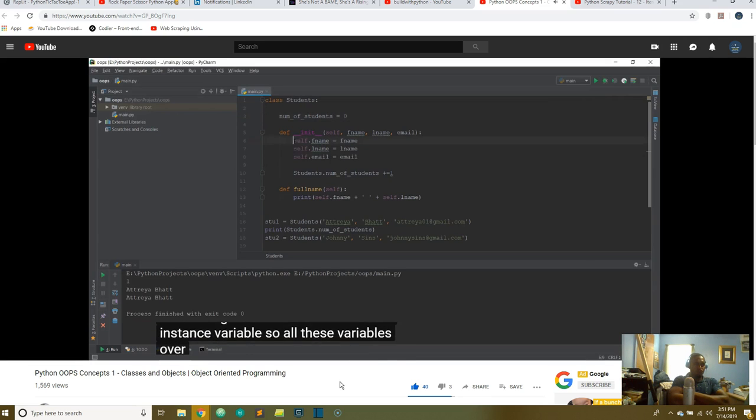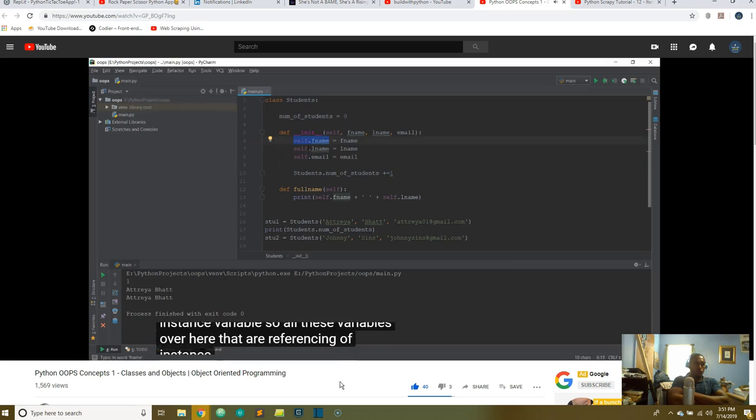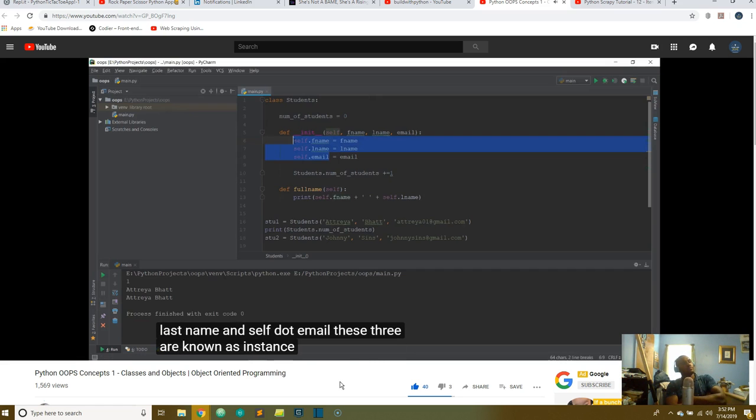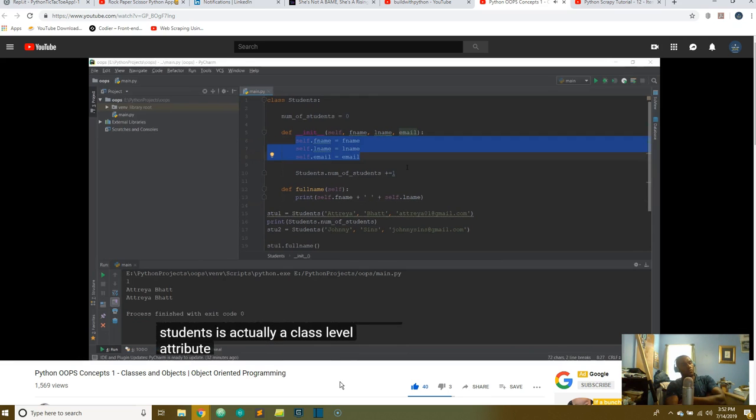So all these variables over here that are referencing an instance, for example self.fname, last name and self.email, these three are known as instance variables because they affect the instances or the objects that we have created. But this number of students is actually a class level attribute.